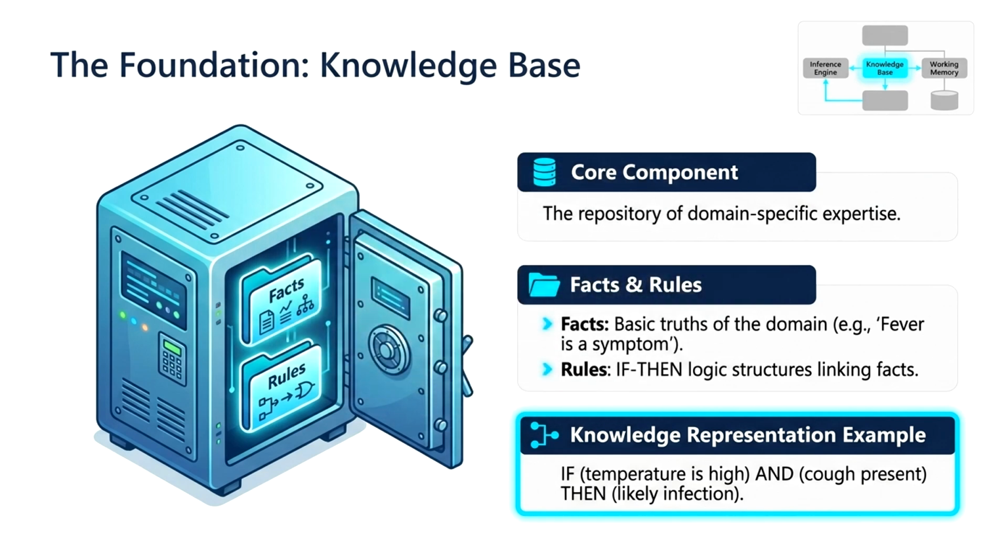The knowledge base is one of the most important components of an expert system because it stores all the knowledge required to solve problems. It contains two main elements, facts and rules. Facts are pieces of verified information about the problem domain. For example, a patient's body temperature and blood pressure can be considered facts. Rules describe how the system should reason using those facts. These are usually written as if-then statements. For example, a rule may say: if a patient has fever and cough, then the patient may have influenza. The expert system can use this rule to make the diagnosis.